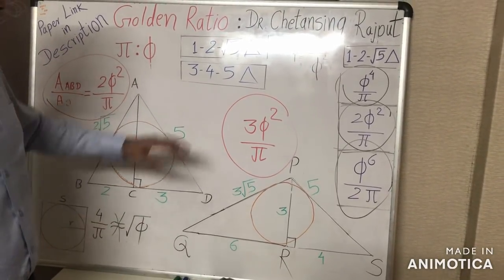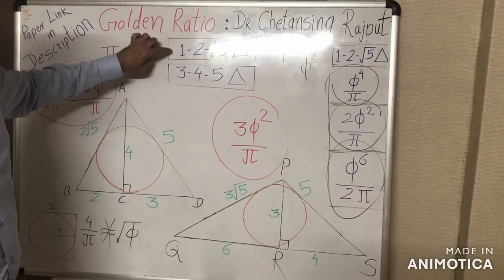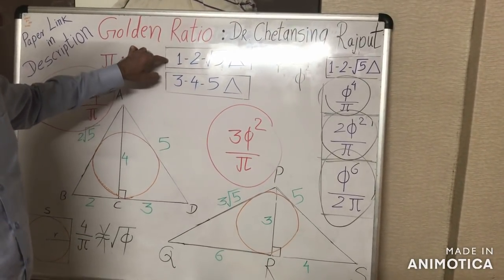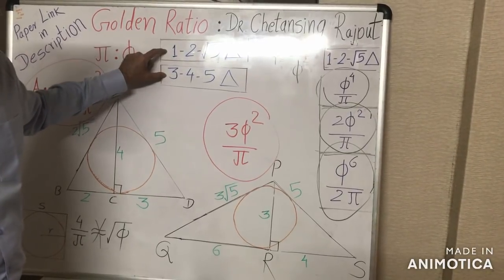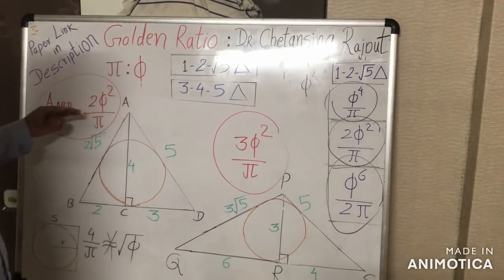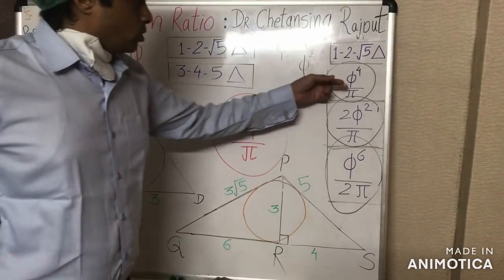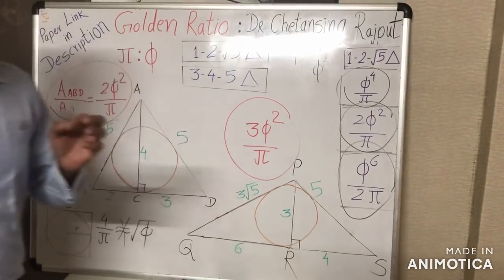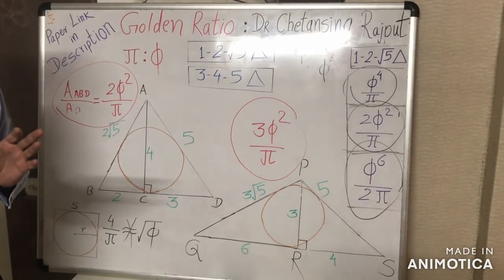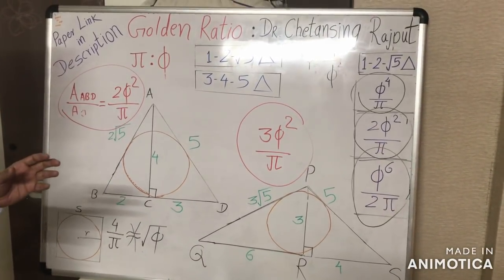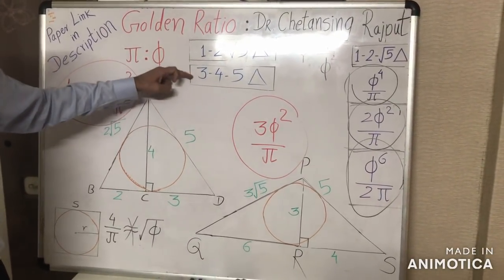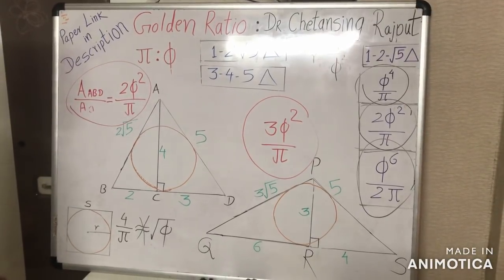Only and only this classical 1, 2, root 5 triangle alone, or in amalgamation with the 3, 4, 5 Pythagorean triple, can give us precise pi-phi correlations in terms of specific geometric ratios. And this finally corroborates the classical intimacy between these two triangles.